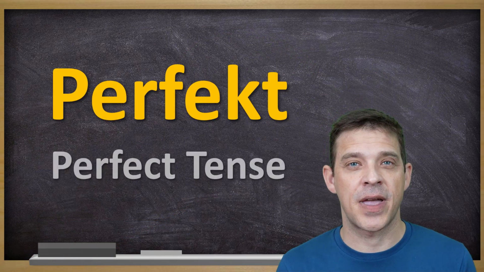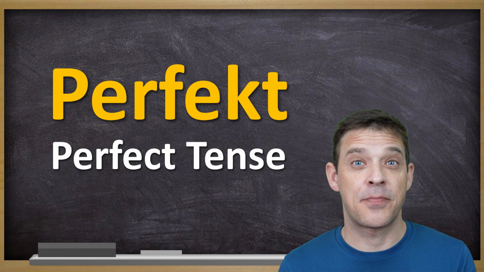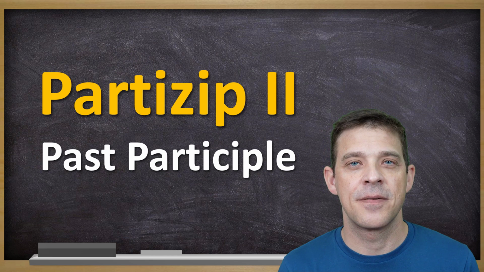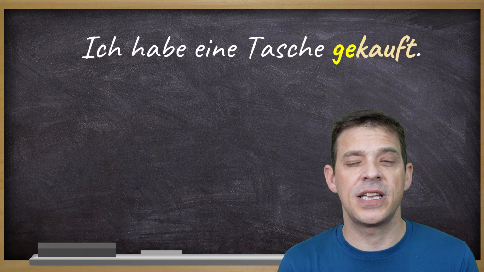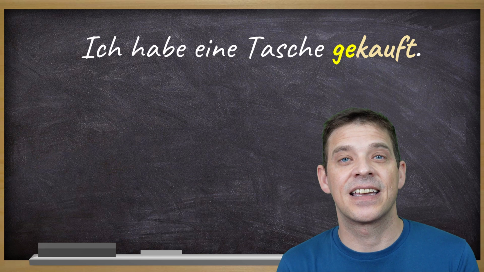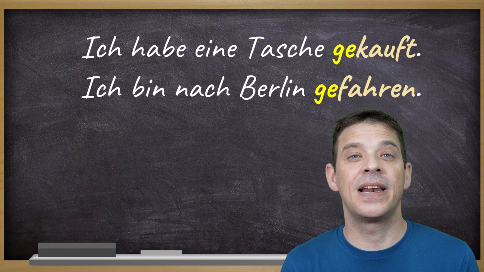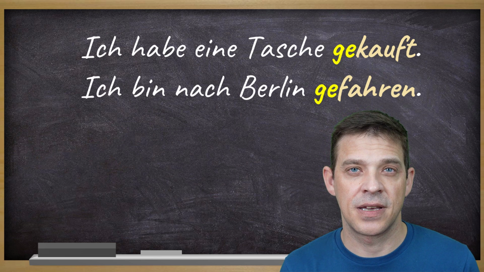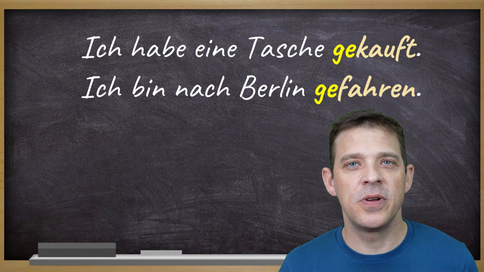When we talk about the past, we usually use das Perfekt, the present perfect tense. And when we use das Perfekt, we will also have to use a Partizip 2, past participle, which could look like this. For example, ich habe eine Tasche gekauft. Gekauft ist das Partizip. Oder ich bin nach Berlin gefahren. Gefahren ist das Partizip. This is the most commonly used Partizip.